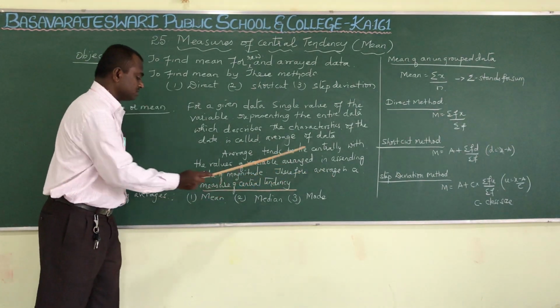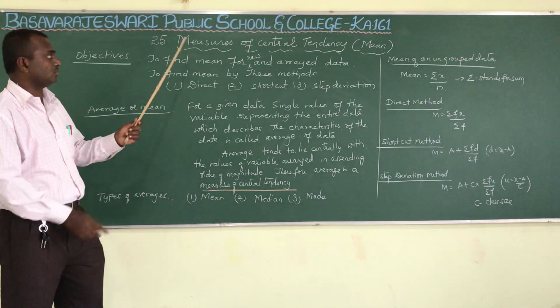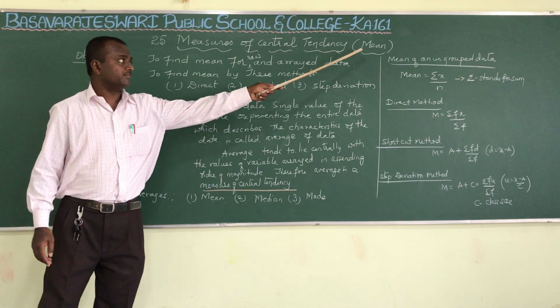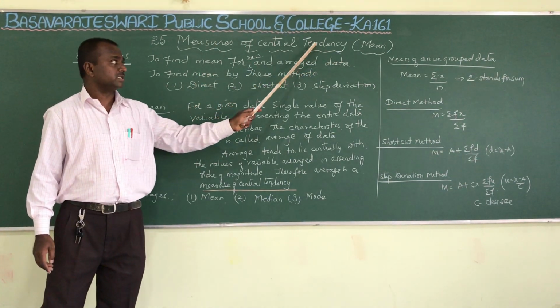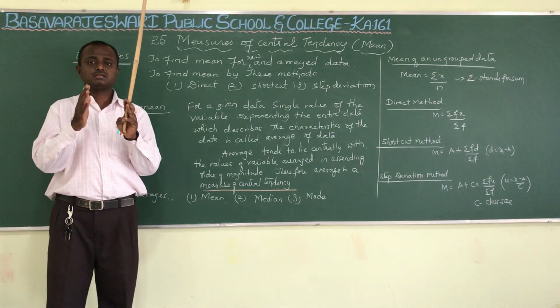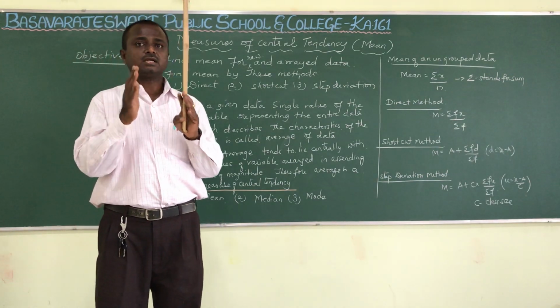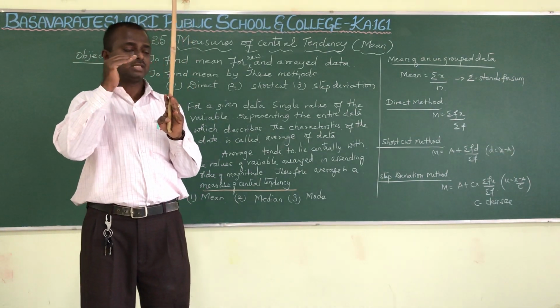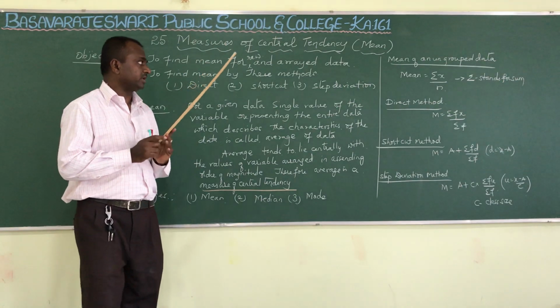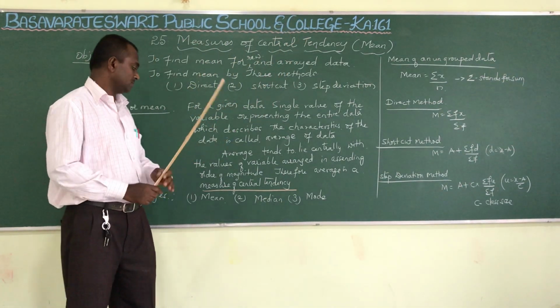Therefore, average is called a measure of central tendency. Now you came to know why we give the name measures of central tendency: the mean always lies at the center of the data. Therefore, it is called measures of central tendency.